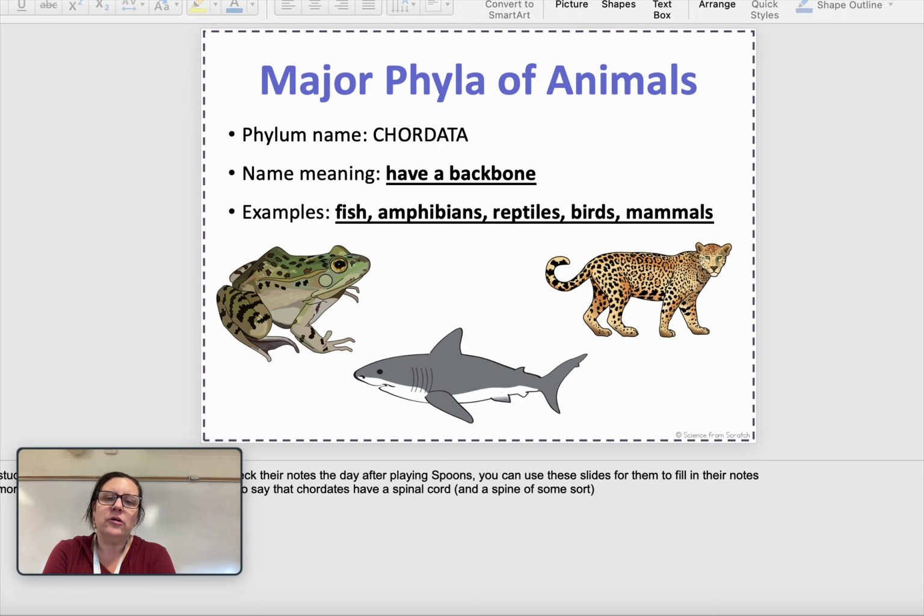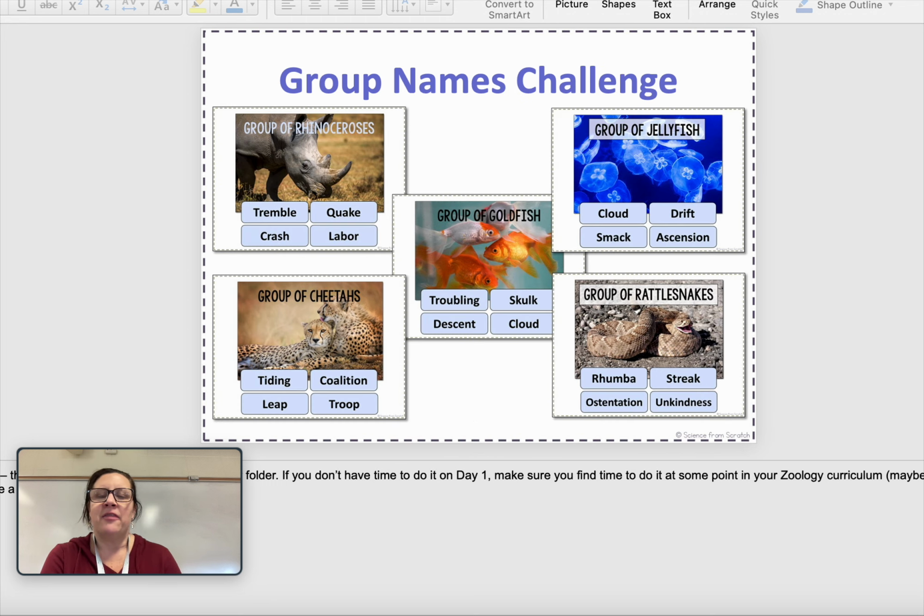And then the final group is the chordata. That CH is pronounced like a K sound, chordata. These are the animals that have a backbone. Fish are in this group, amphibians are in this group, reptiles, birds, and us, mammals.